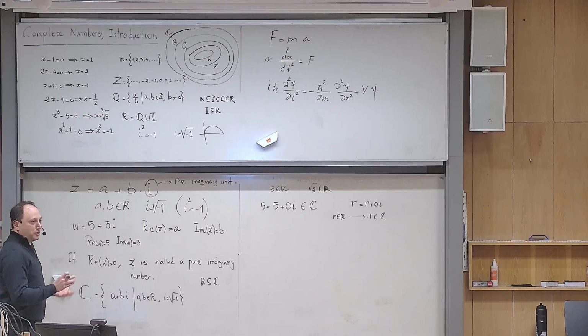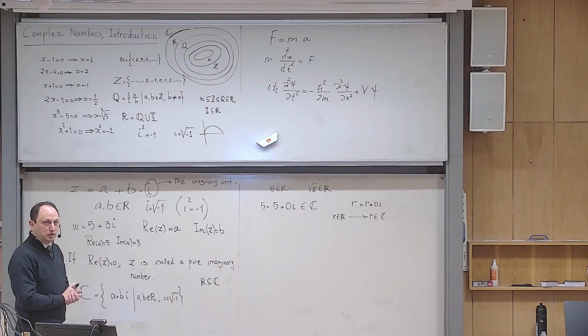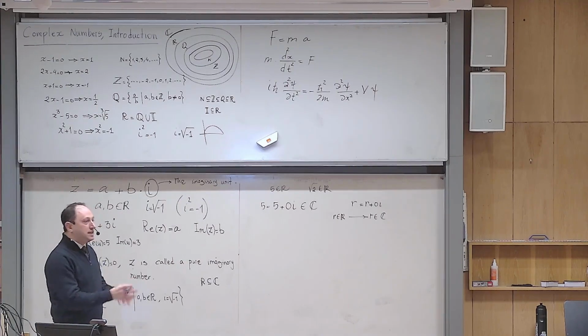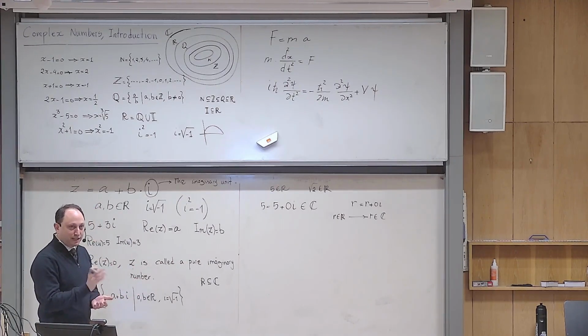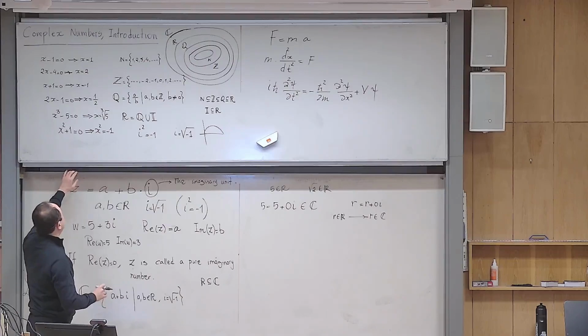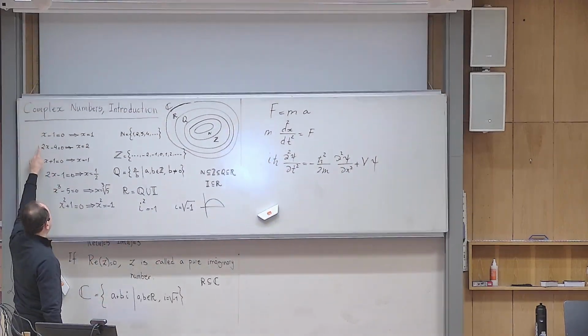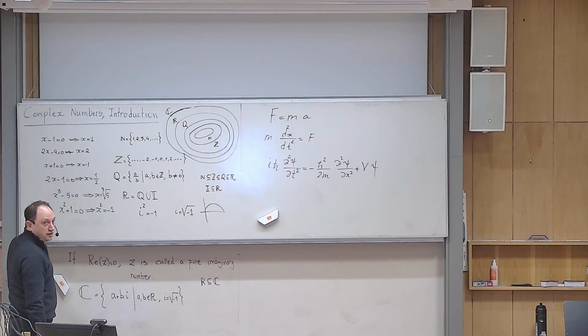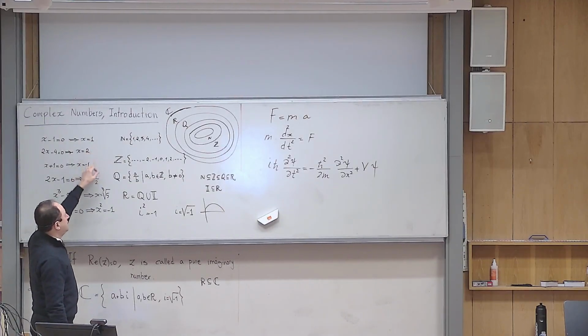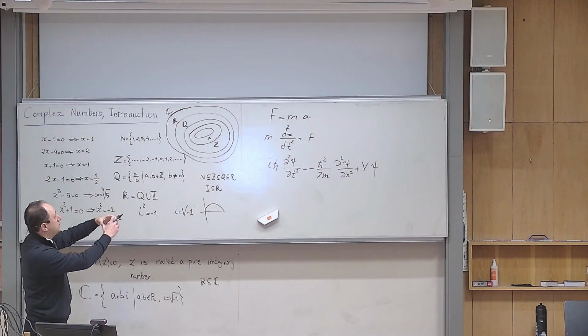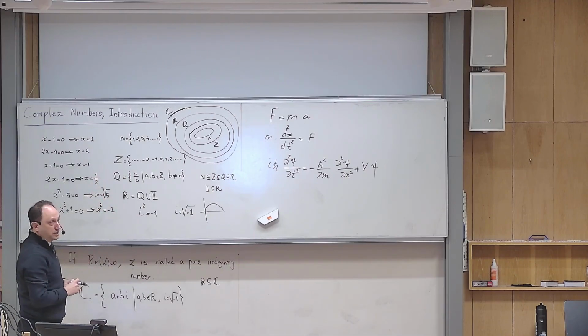Okay, and then there is one more question. The question is, is it possible to find another polynomial equation so that C is not enough to solve it? And that was the problem that Gauss was working on. Do you understand what is happening? It is natural, by the way. I started constructing polynomial equations, and based on the solutions that I get, I was motivated to expand the set I am working with.